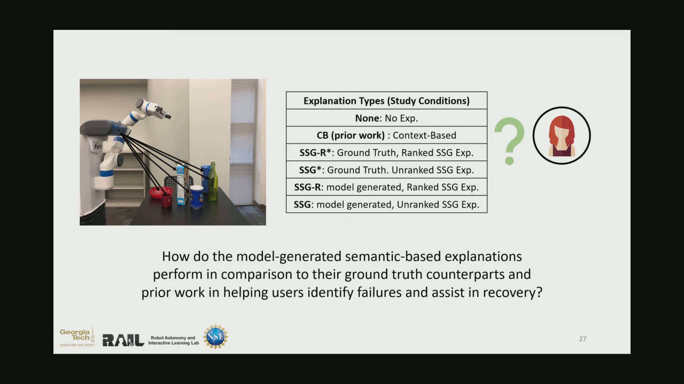So given that we can generate both the semantic-based SSG explanations as well as the semantic-based but failure-focused SSG-R explanations, the next question to answer is, well, how do these model-generated semantic-based explanations compare to their ground truth versions, as well as how do they compare to prior work in helping users identify failures and assist in failure recovery?